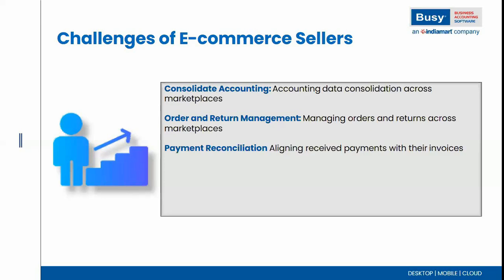Number three is payment reconciliation. The marketplaces do not release payment for a single sales transaction. They have a payment cycle, like Amazon has a 7 days payment cycle. They will release payment against many sales transactions. So the reconciliation is also very tough, because how to track the invoice, how to track the bills, like this bill is cleared or not. This is also a very uneasy task. So the payment reconciliation of the marketplace is also complicated. This is also a pain point for the e-commerce seller.